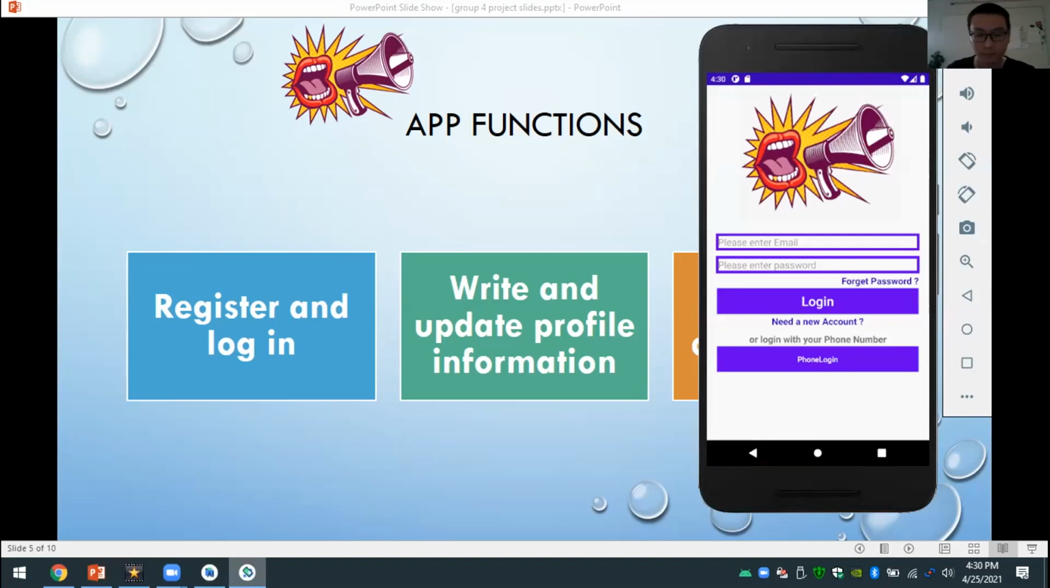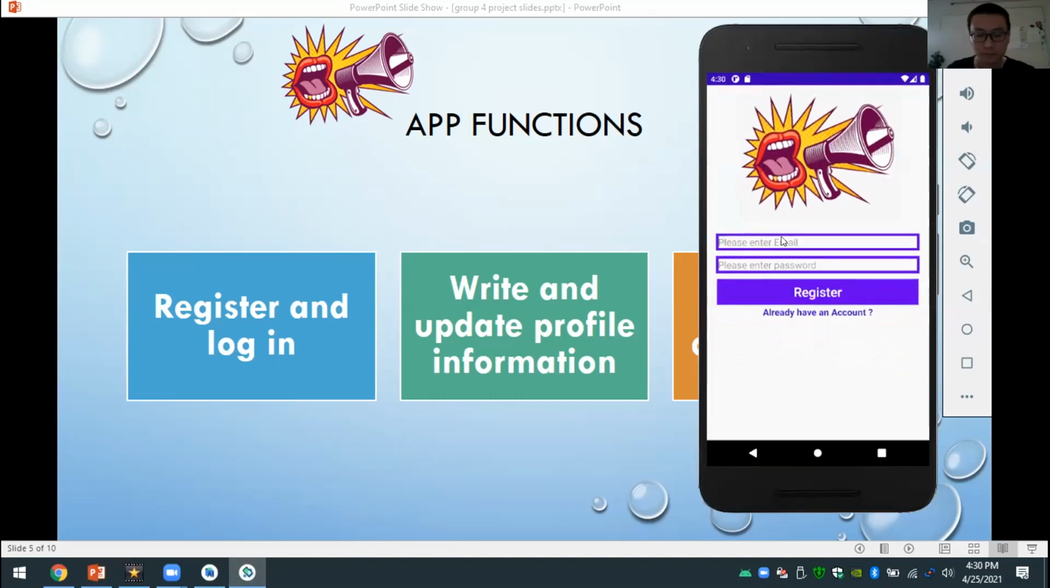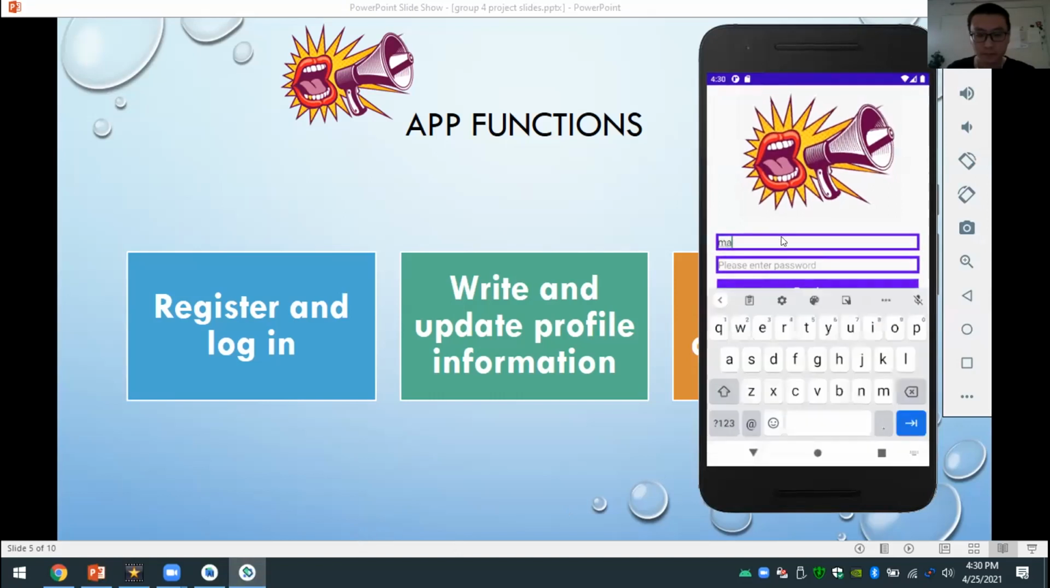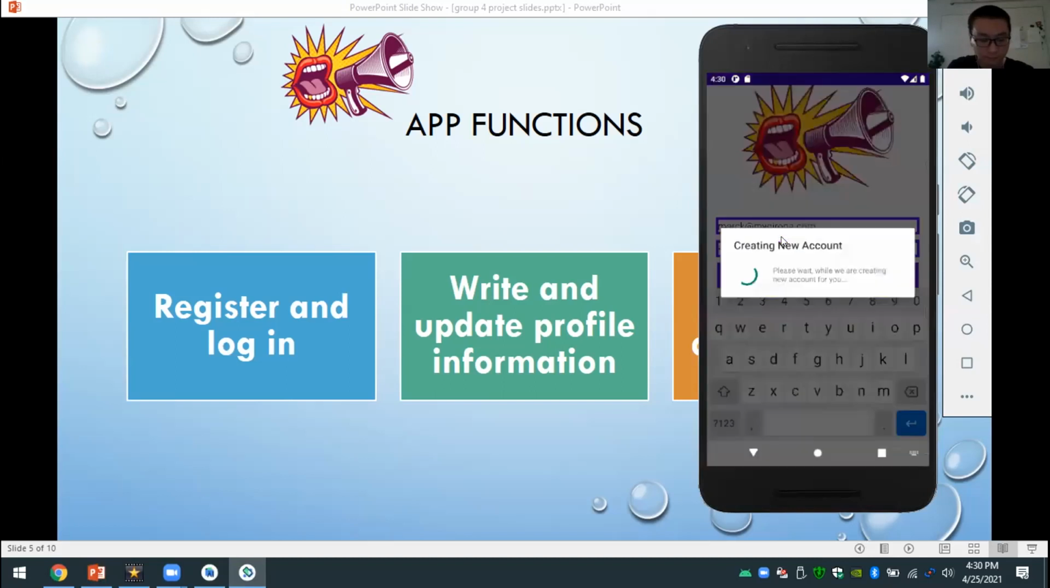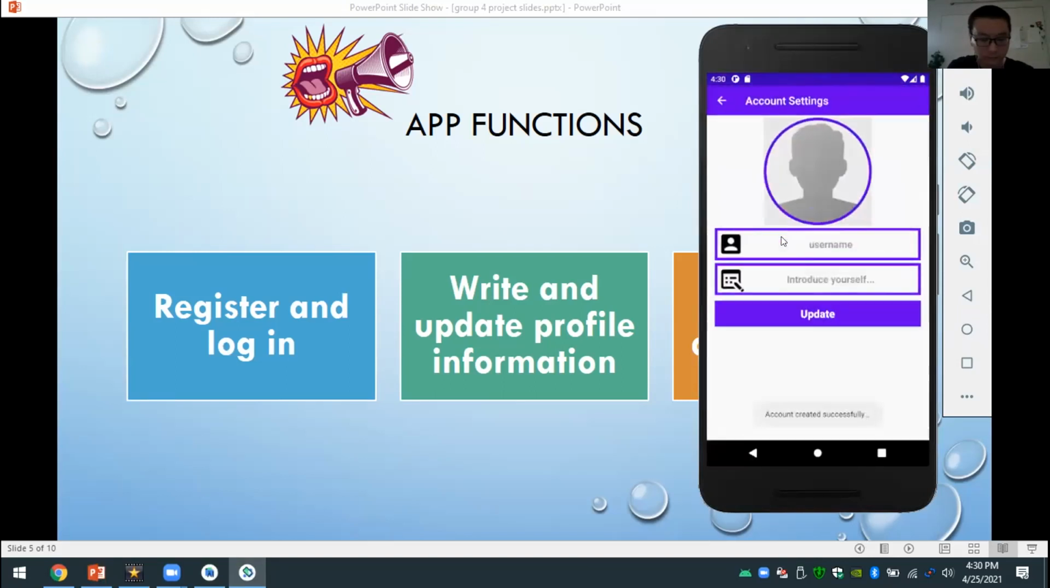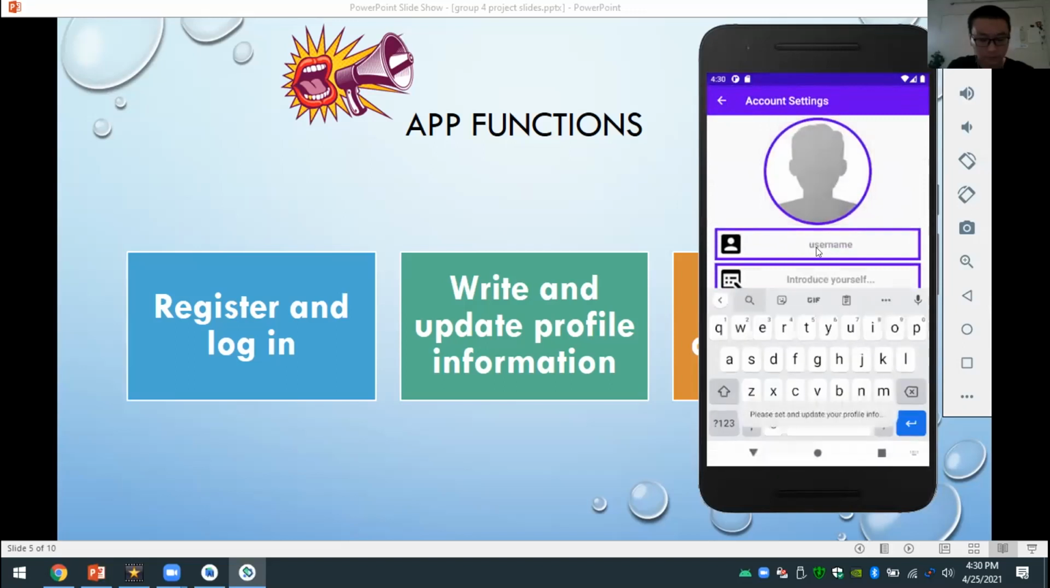To register, you're going to need an email. Any email will suffice. So we're going to click on New Account right here. We're going to register as Marck, M-A-R-C-K, at mygerona.com. Then we're going to give it a password, and we're going to register. Once you register, the profile page will pop up. Here we're going to put our name and introduce ourselves.